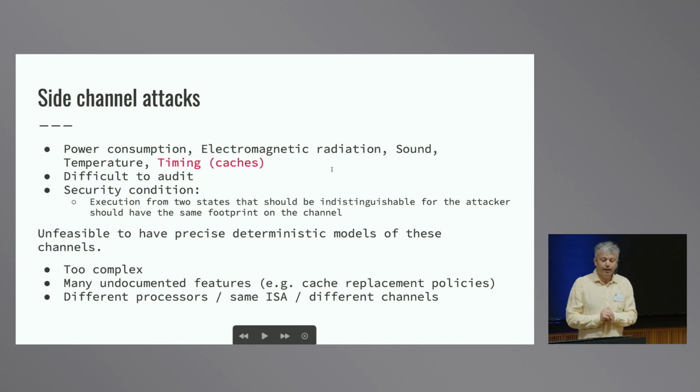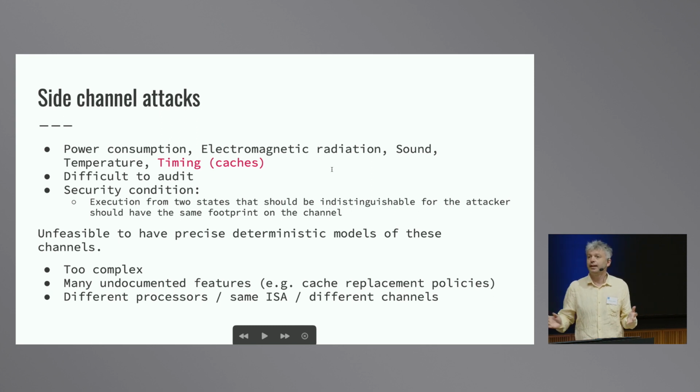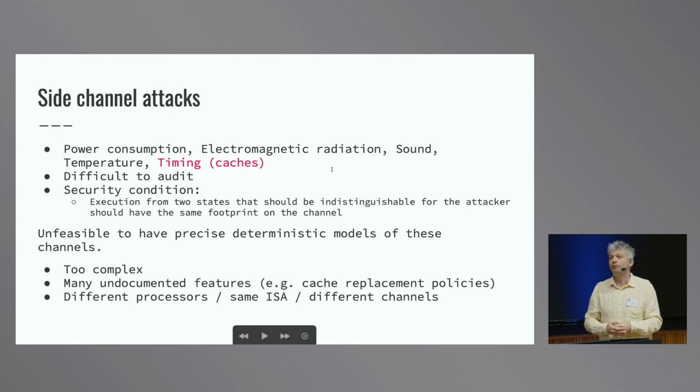Now, to verify this property, we need a model of the side channel. And usually it's hard to have a precise deterministic model of these channels for many reasons. In the case of computer architecture, these are just too complex. A modern processor consists of billions of transistors. They have many optimizations inside. And when we analyze software, we don't want to take into account all this complexity.